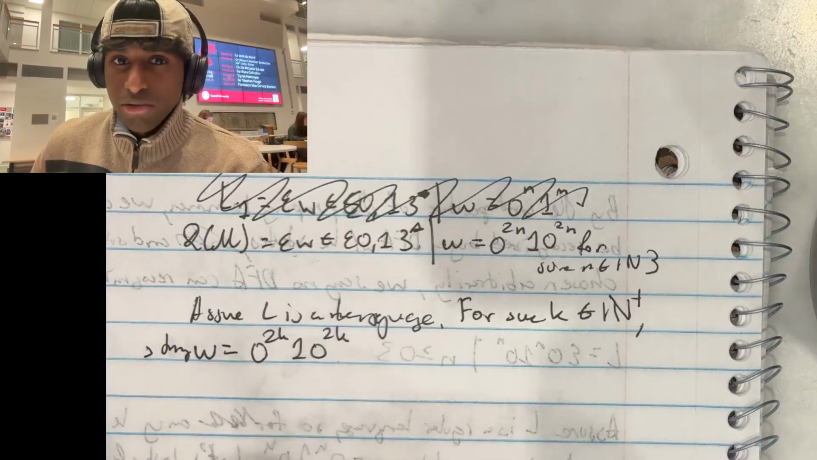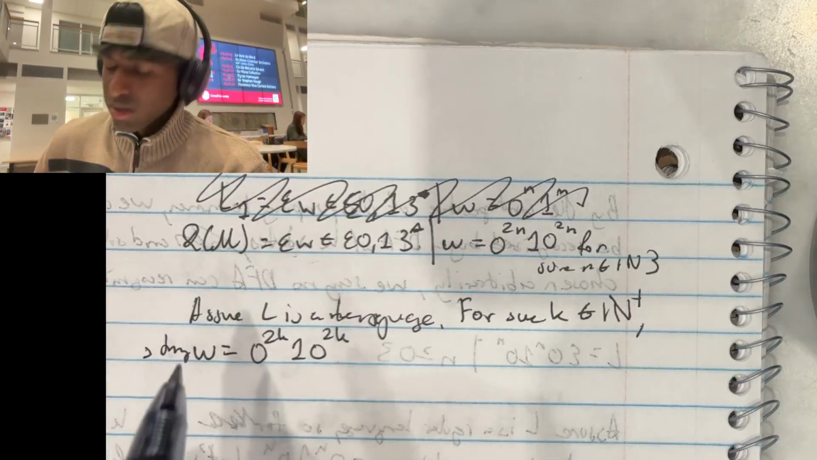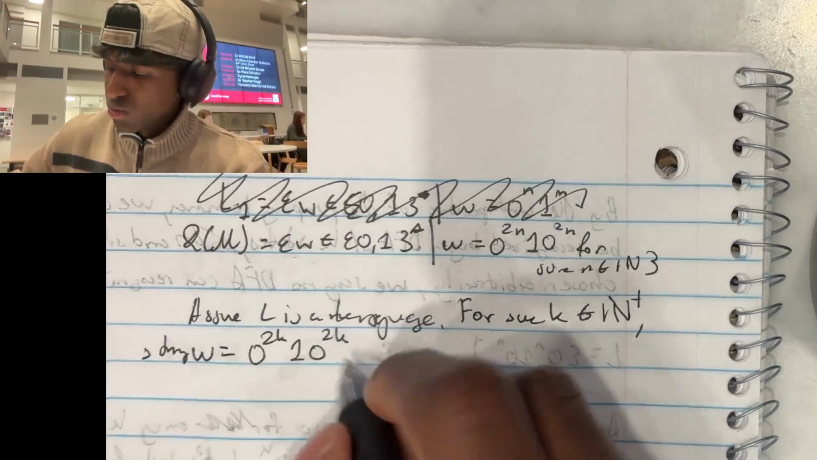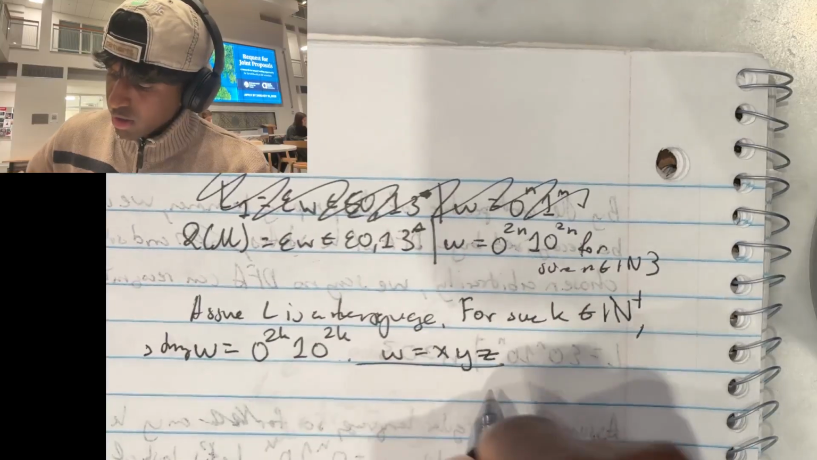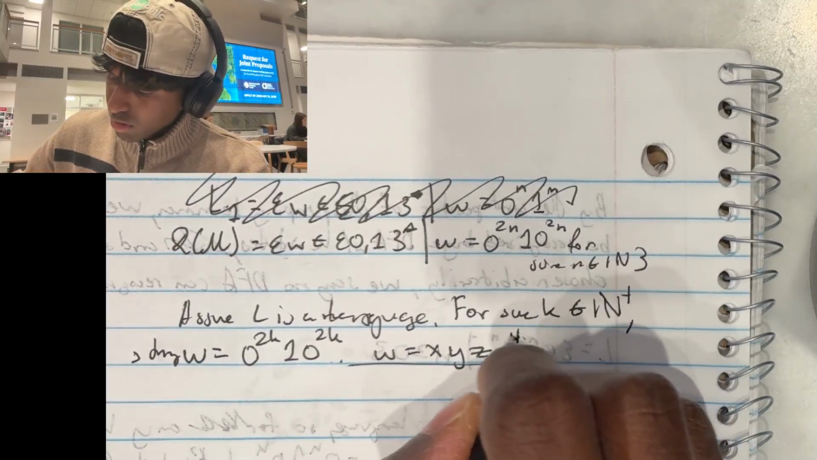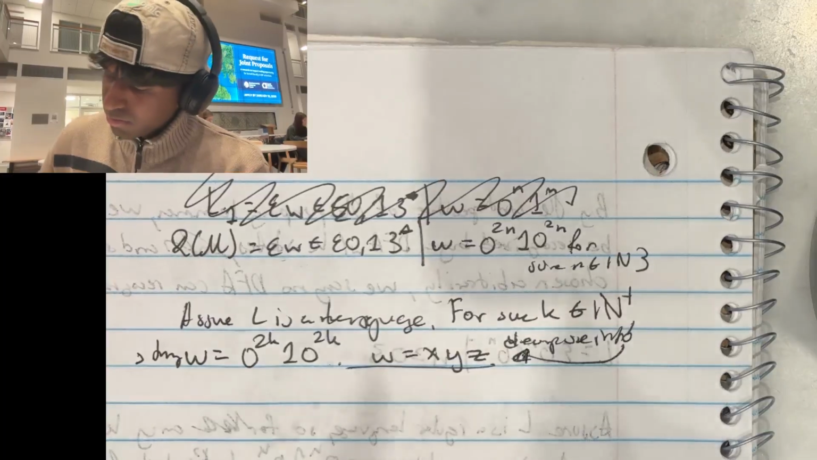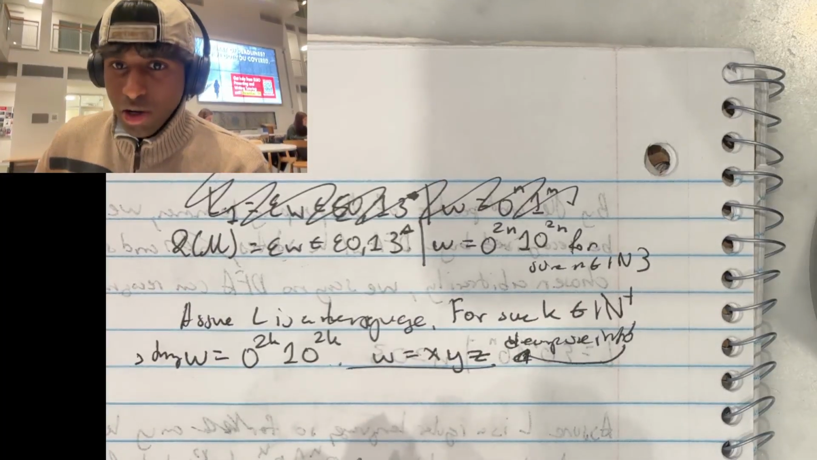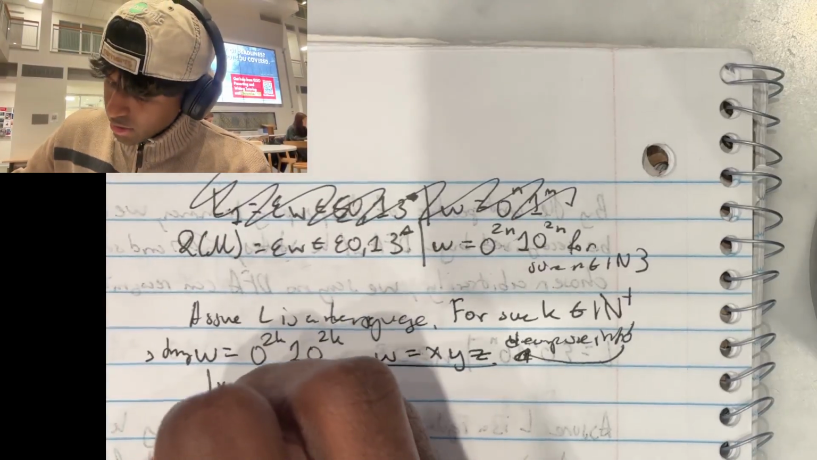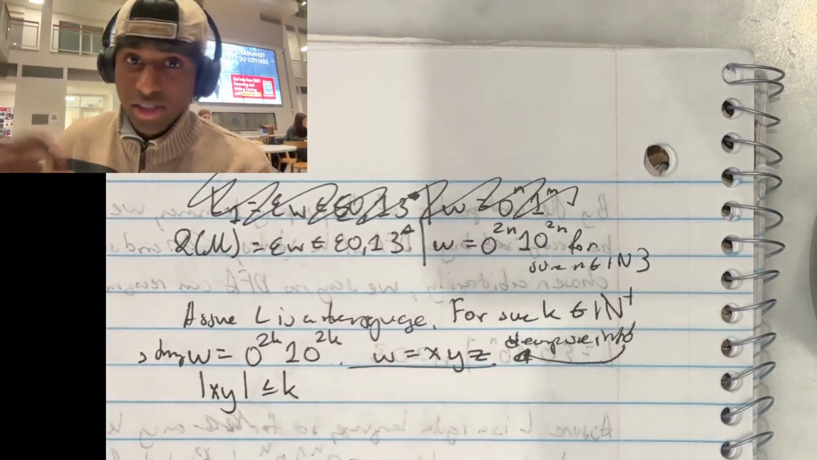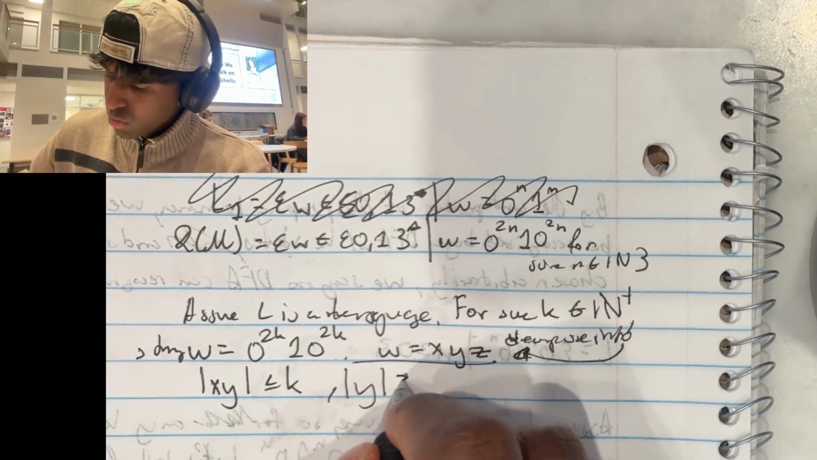Okay, so now, one of the properties of the pumping lemma is that we can decompose this into w equals xyz. So how do we do this? The properties that we know about the pumping lemma are that the length of xy has to be less than or equal to k, and the length of y has to be greater than or equal to 1.